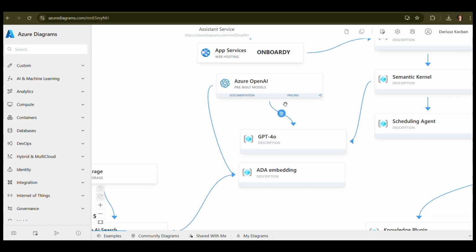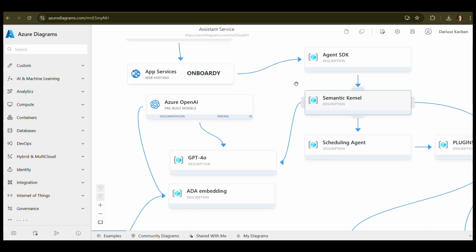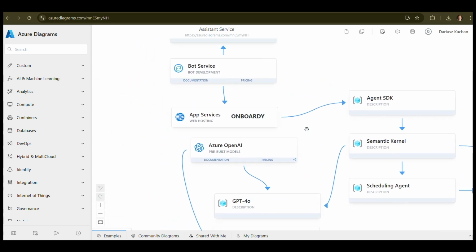Also, there is GPT-4o, and all of this is under the umbrella of Azure AI, Azure OpenAI, which is consumed by Semantic Kernel to generate the responses for the user.